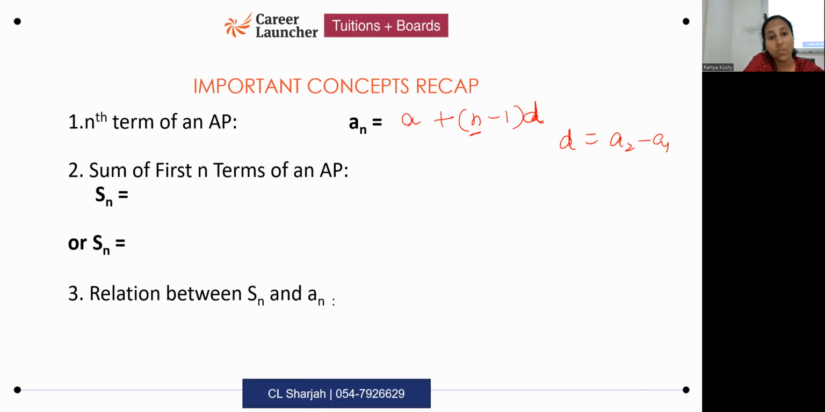Sum of first n terms of AP, there are two formulae. One is the formula which you use when you do not know the value of the term in the nth position. You want to find the sum of the first 10 terms, but you don't know which term is in the nth position. Then you use this formula: n by 2 into 2a plus n minus 1 d. If you know the value of the term which is in the nth position, then you use n by 2 into a plus an.